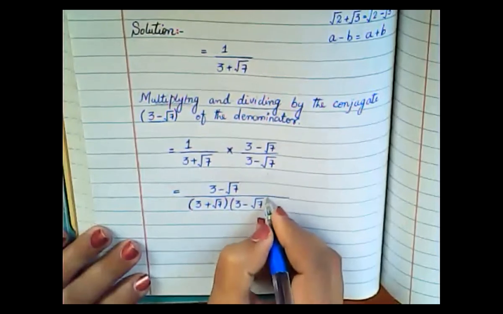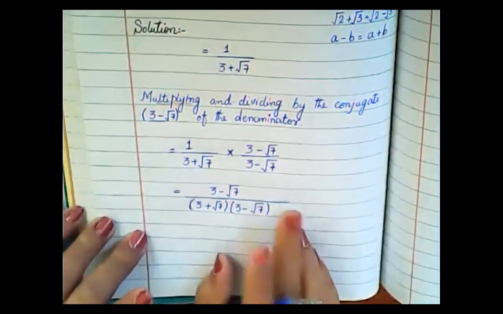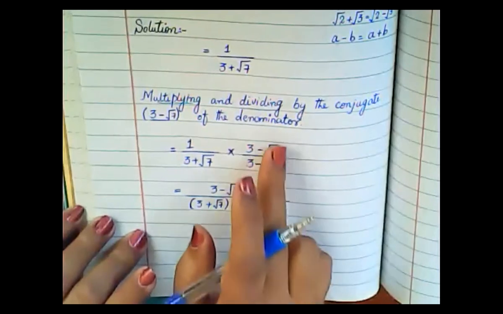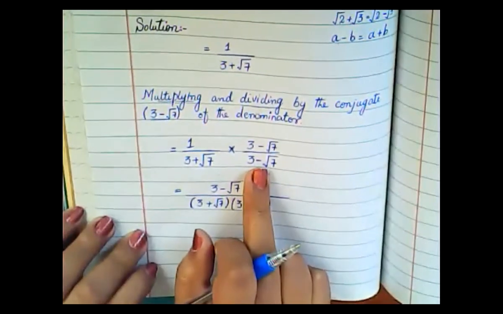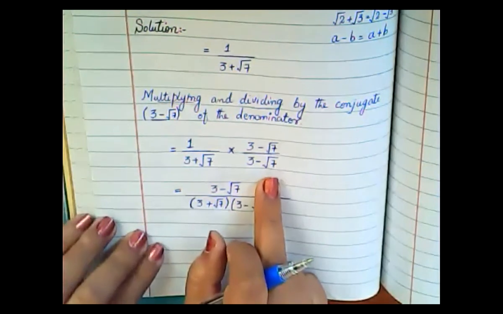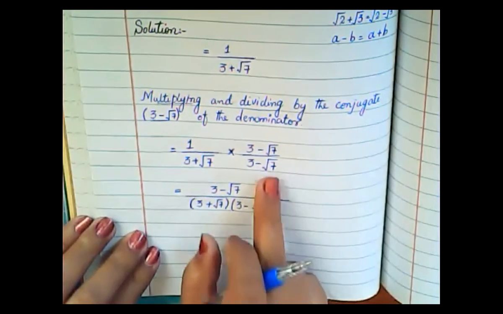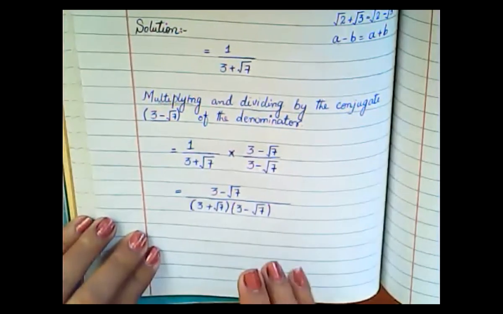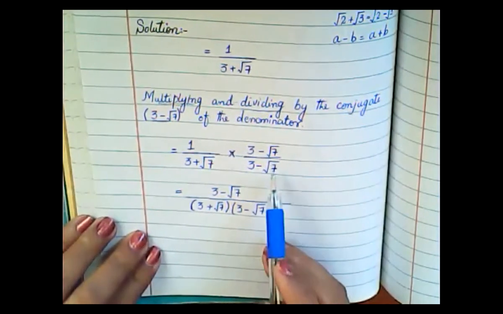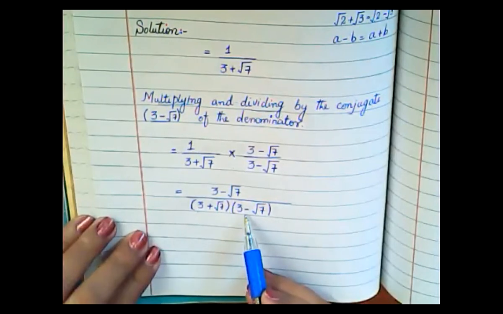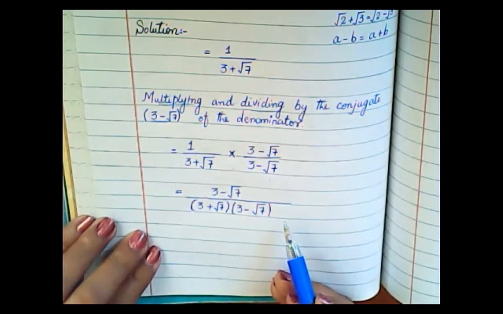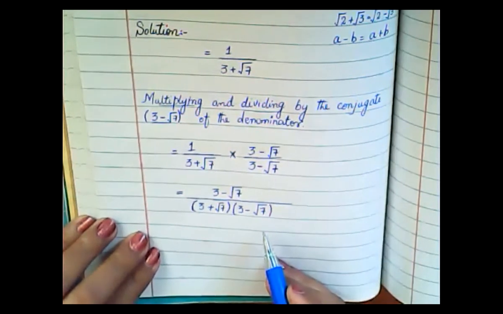No need to perform cancellation, because here we are performing rationalization. If you cancel this and this, your denominator will again be an irrational number. So you have to remove this one. That's why we are not going to perform cancellation here. If you cancel this by this, you will get the same term in the denominator again, so how will you rationalize it? You would get the same answer.